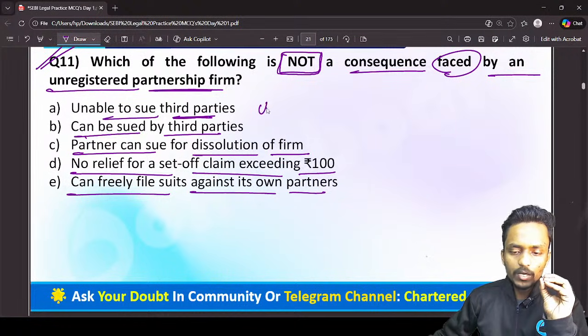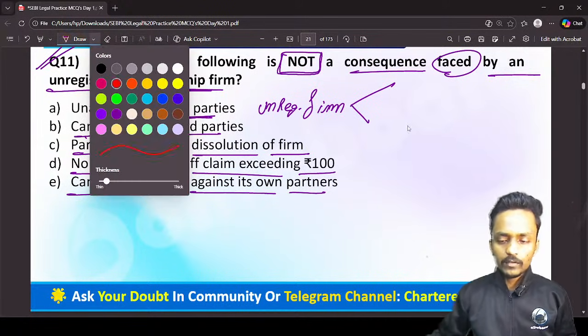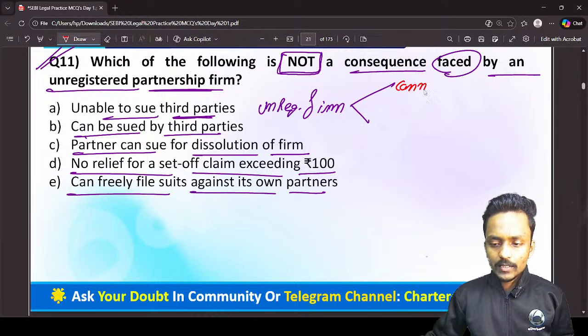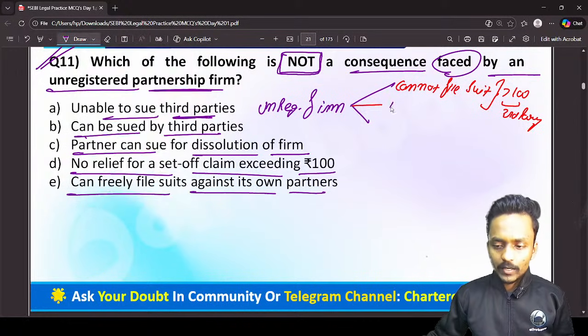Guys, the unregistered firm has some limitations. The first limitation is they cannot file suit against the third party for a value exceeding 100 rupees. The second is that a partner cannot file suit against another partner. If one partner wants to lodge a suit against the other partner, they are not able to.